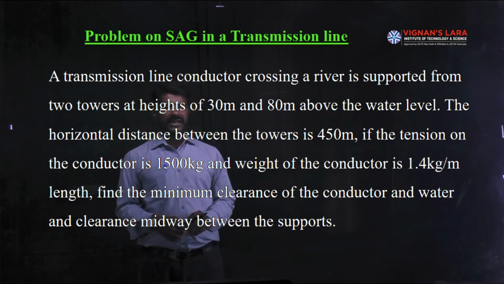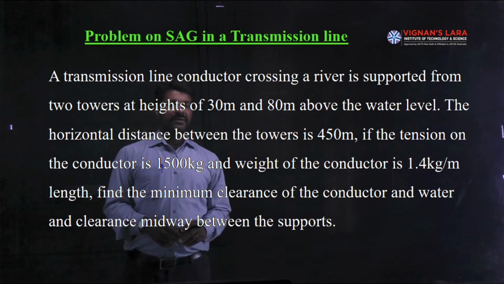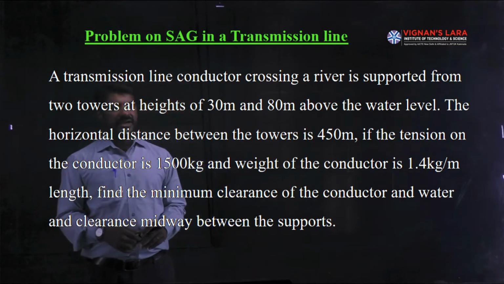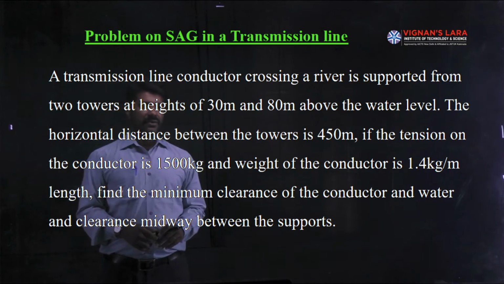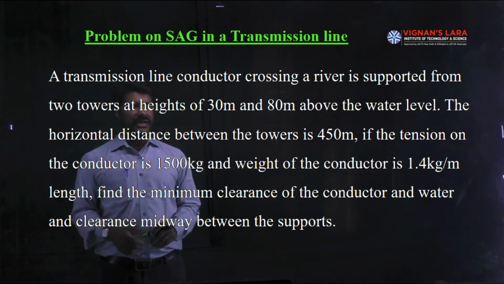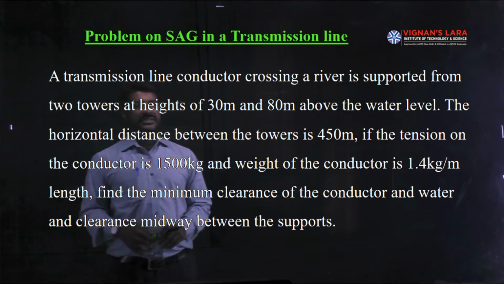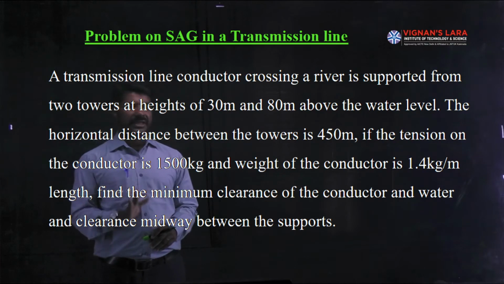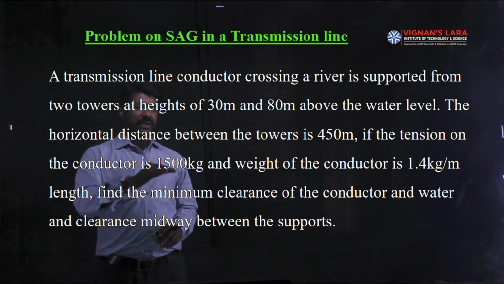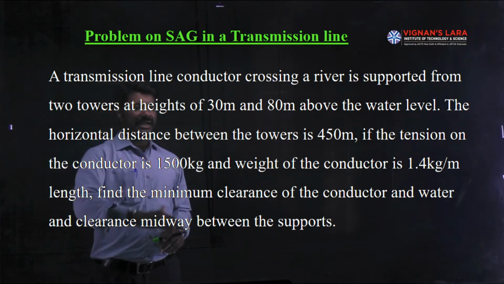Next, the tension on the conductor is 1500 kg. So the available tensile strength on the conductor is 1500 kg and the weight of the conductor is given as 1.4 kg per meter length. As I told you, conductor weight should always be calculated per unit length. The same thing was given here. Find the minimum clearance of the conductor and water. So we want to calculate the clearance that is to be provided between the water and conductor.